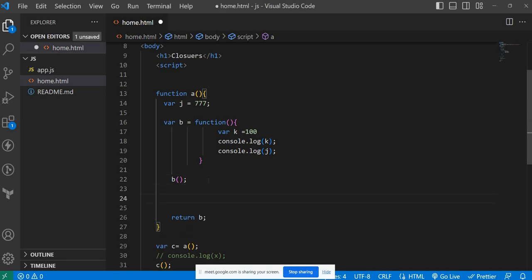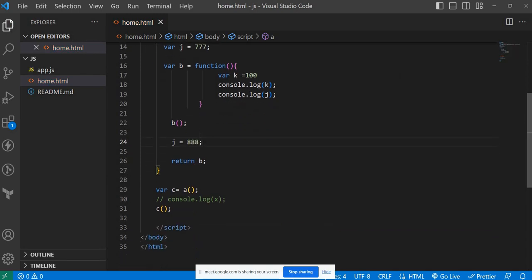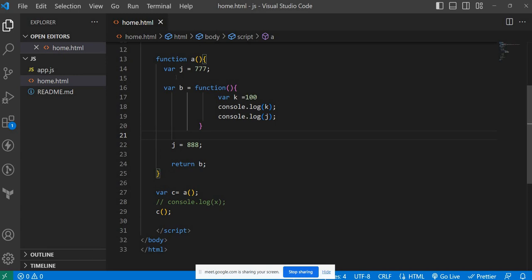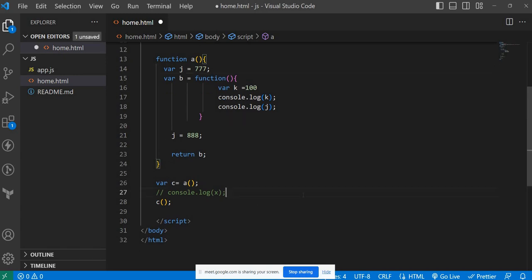So now here, what I'm doing is J is equal to 888. Even I'm not invoking this one. Observe carefully. Now tell me, whenever I invoke C, what will be the value? What will be the output for this program?